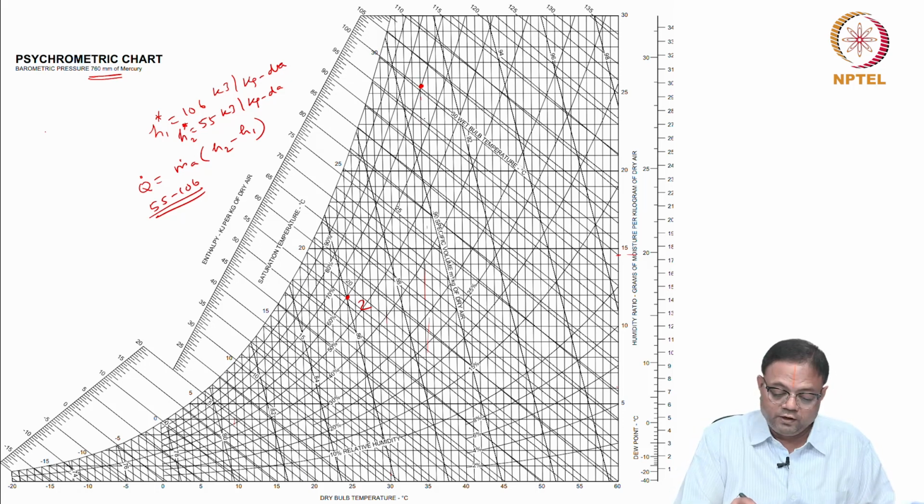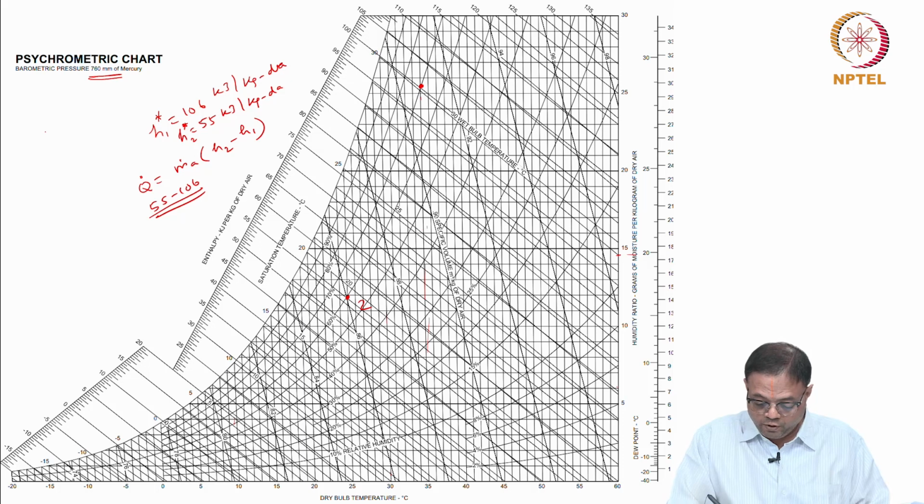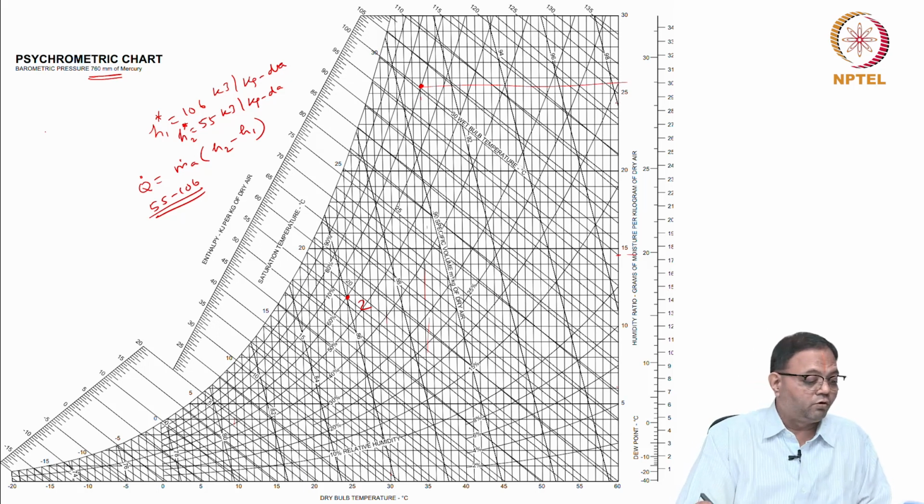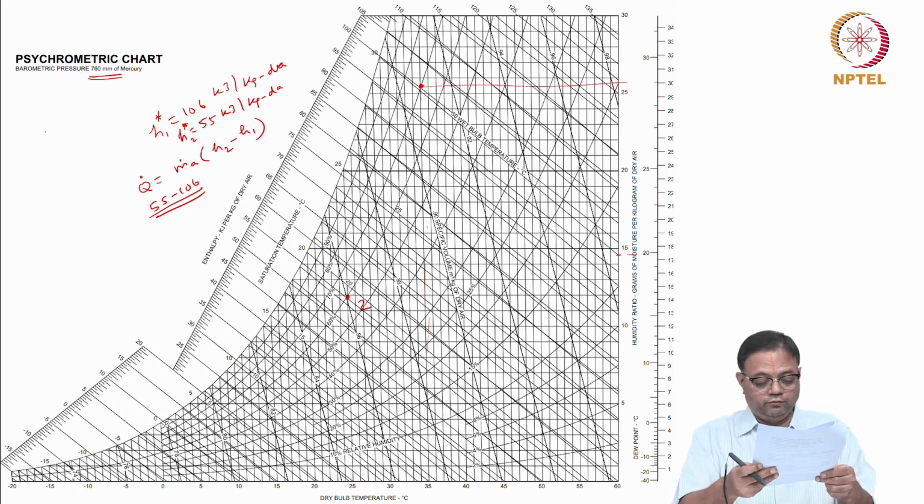Now you see that at state 1, 35 degrees, the specific humidity is 25.5 grams. We also got 0.02552, that is 25.5.